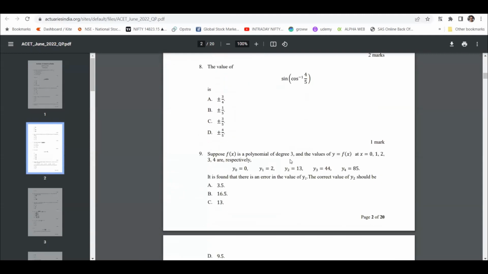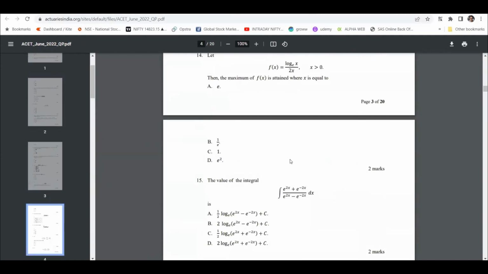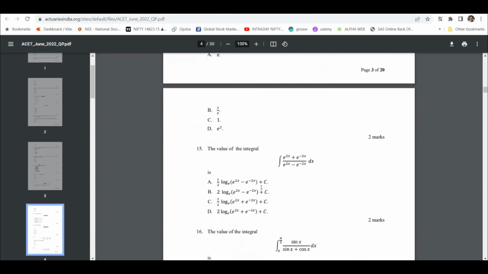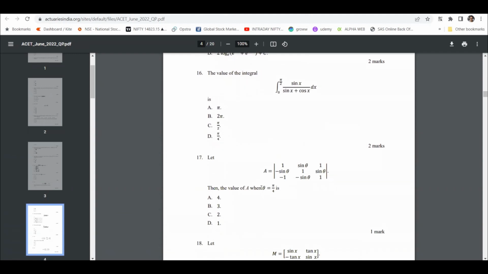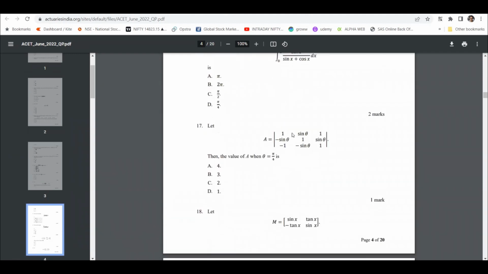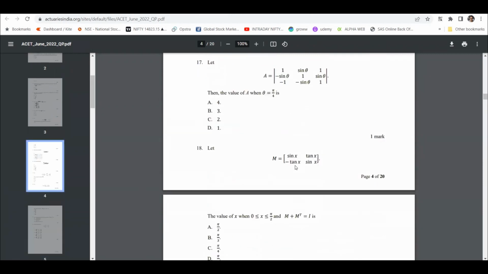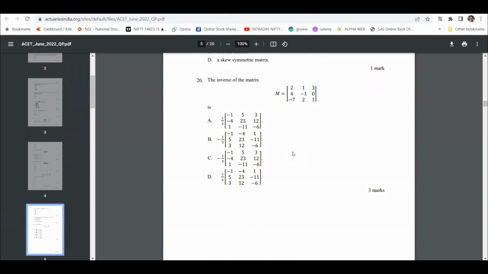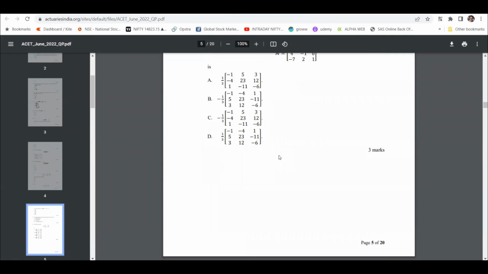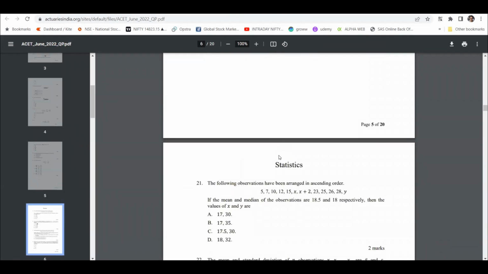You have to understand how to solve this question, and once you go through a couple of these questions, you will be familiar. This is a question where you have to use some substitution logic and integration. You can easily do that, but you need some practice. It's not something you can finish without practice. This is the determinant question, and there is a formula to crack this sort of question. For me, I can go back to my maths honors days and understand what is going on here. But if you have not done maths honors, then this might be slightly challenging for you. You have to prepare for that.